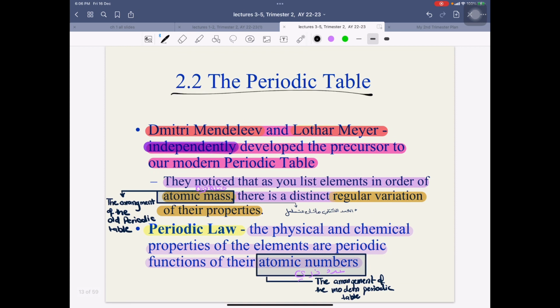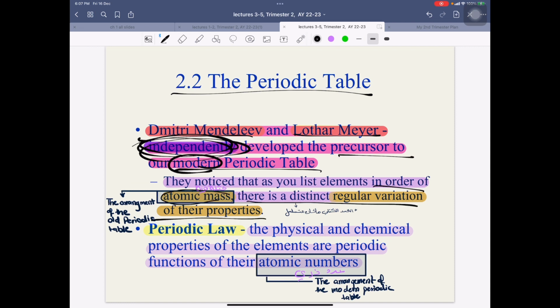Starting off with the periodic table, we need to know that Dimitri Mendeleev and Lothar Meyer independently developed a precursor to our modern periodic table. Why do I say modern periodic table? Because our modern periodic table differs from the old periodic table. However, I need to focus on the fact that Dimitri Mendeleev and Lothar Meyer independently did that work. So they noticed that as you list elements in order of atomic mass, there is a distinct regular variation in